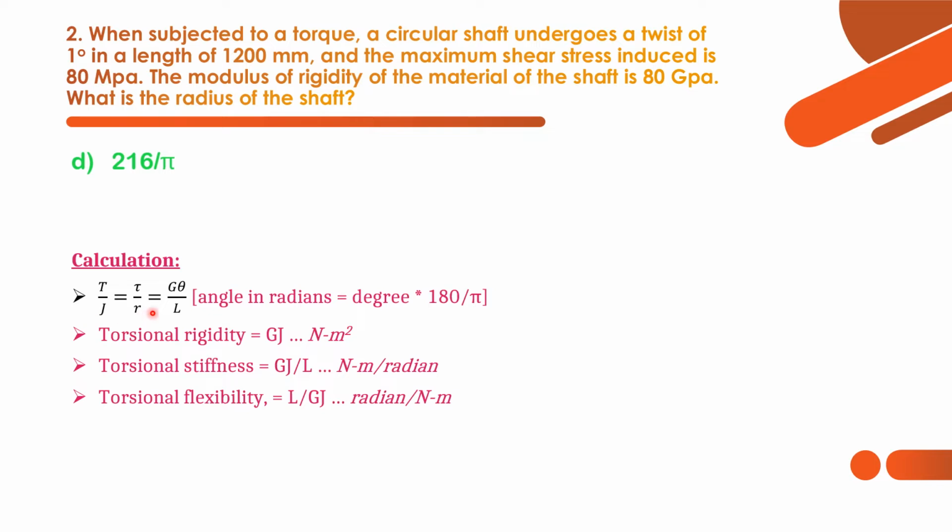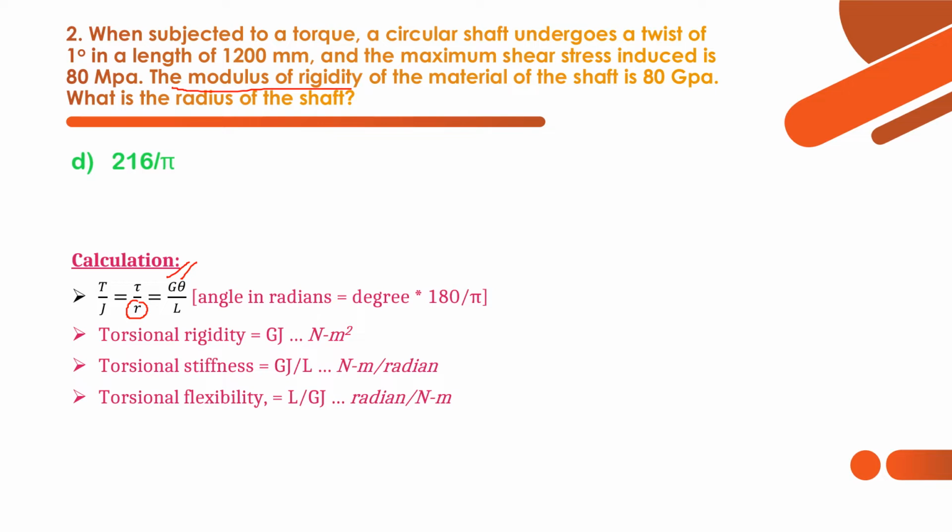So here we have to find this small r value, right? This small r value has to be found. They have given theta, and shear modulus, that is modulus of rigidity, is also given, that is nothing but G is equal to 80 GPa. We have to convert into Newton per mm square, so that is nothing but 8 into 10 power 4, and theta in radians divided by L.